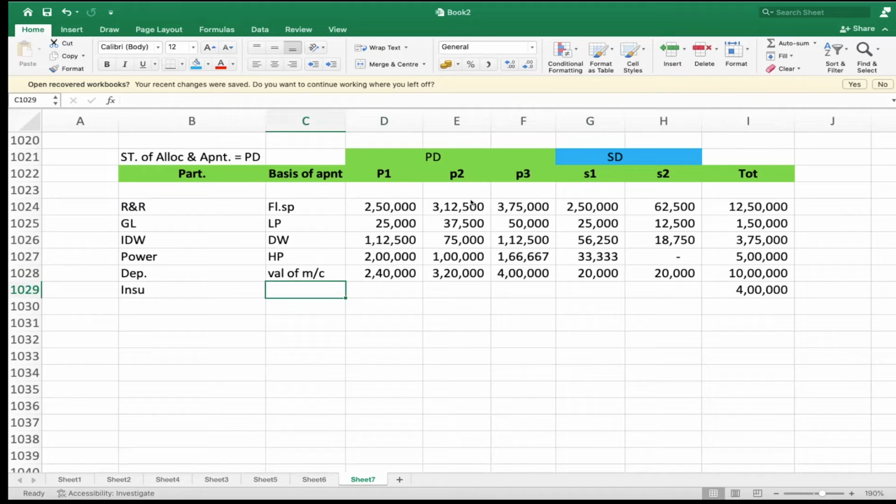Insurance. On what base do you apportion the insurance? Again, based on value of machine only. Am I right?